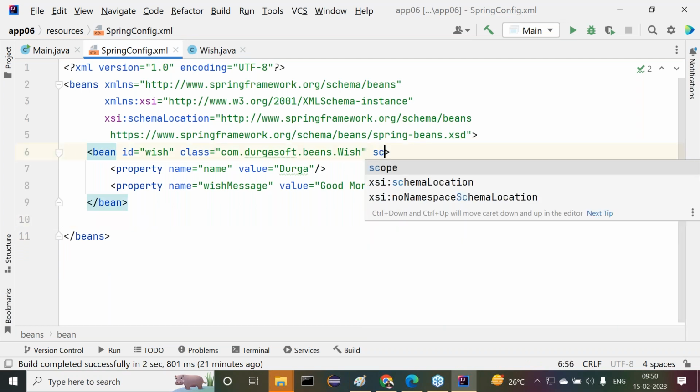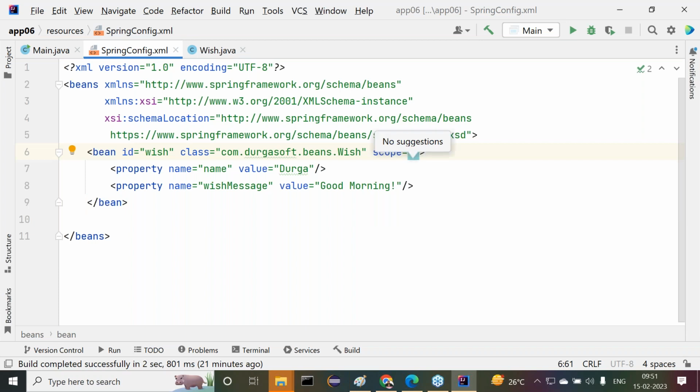Now here, I want to provide the scope. Scope is equal to singleton. What is the value I provided here? Singleton. What is the meaning of it now? For this bean definition, only one bean object is what we are able to get, or not? All right, so that's okay.